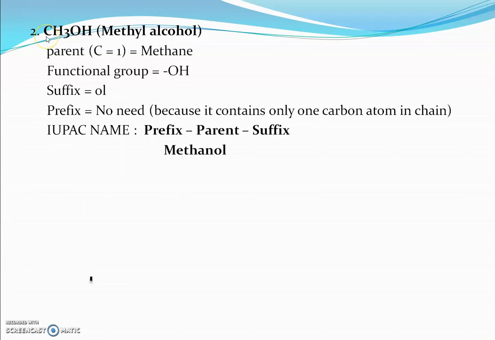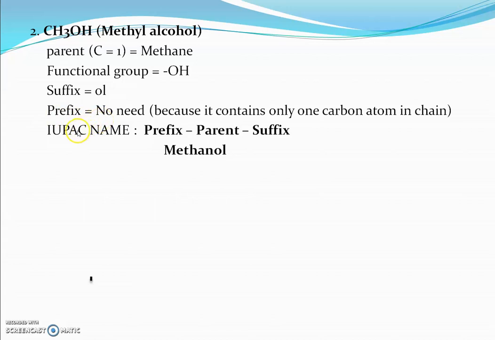In the second example, we have taken methyl alcohol, which has the molecular formula CH3OH. In this compound there is only 1 carbon atom, so the parent is methane. The functional group is again the OH group, so the suffix is OL. Now a prefix is not needed because there is only 1 carbon atom in this chain.